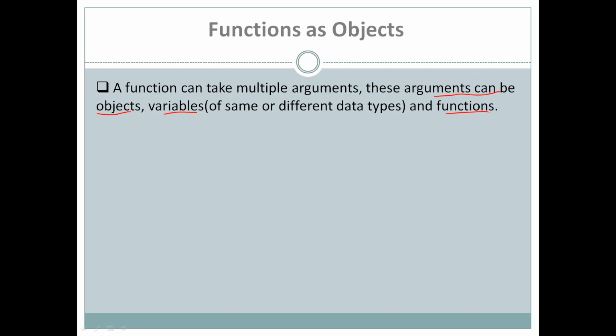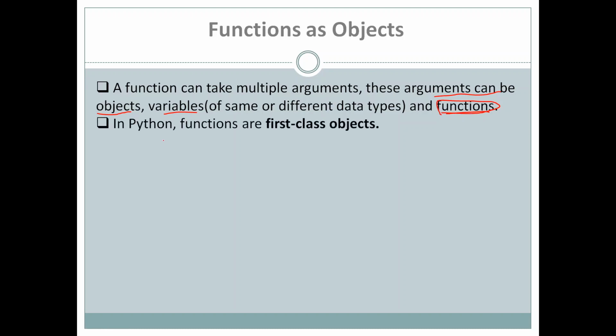That simply means a function can take another function as an argument as well. So we have already studied a function may take arguments of type objects or variables of type integer, float, string, etc. But even it is possible to send a function itself as an object to another function.